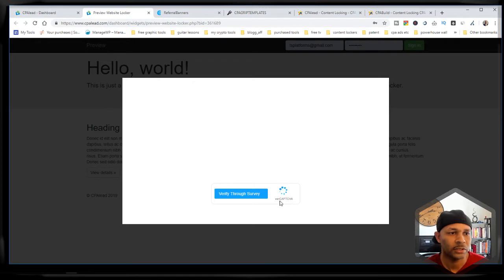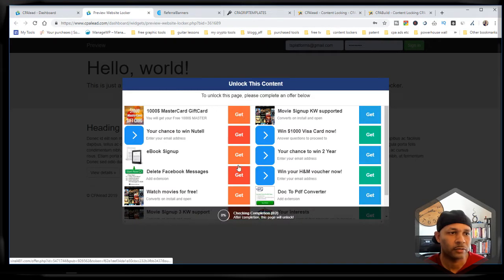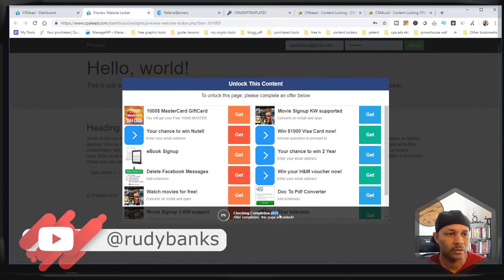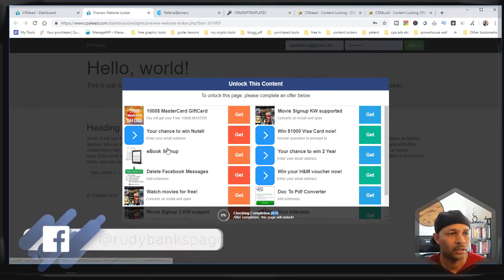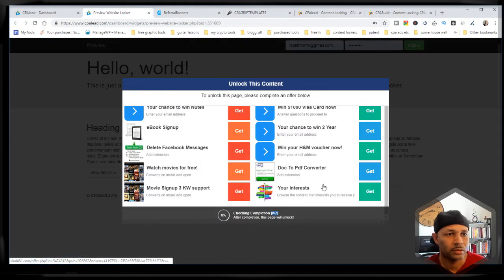So essentially when I said turn that intro button on, this is what you're gonna see. The person first has to click on that, and then here's the offers. As you can see, it's spinning, and it's saying that there are 2 offers that have to be completed before you can access the content. And so if I want to access that content, I gotta click.